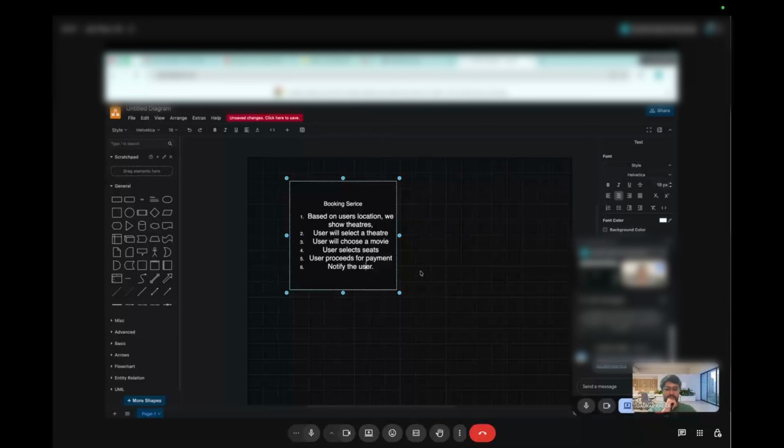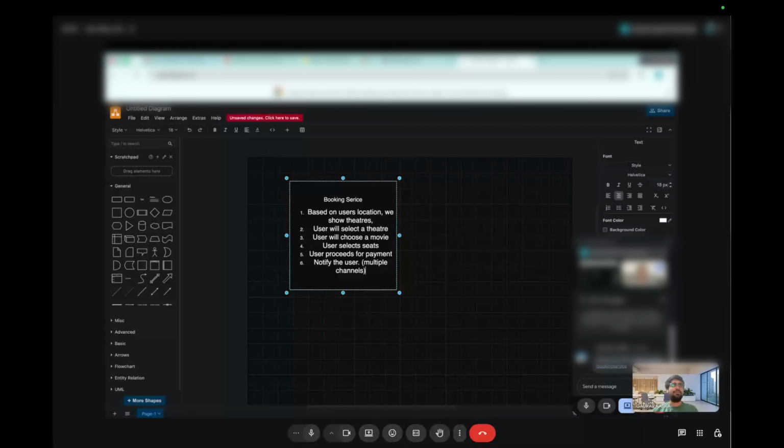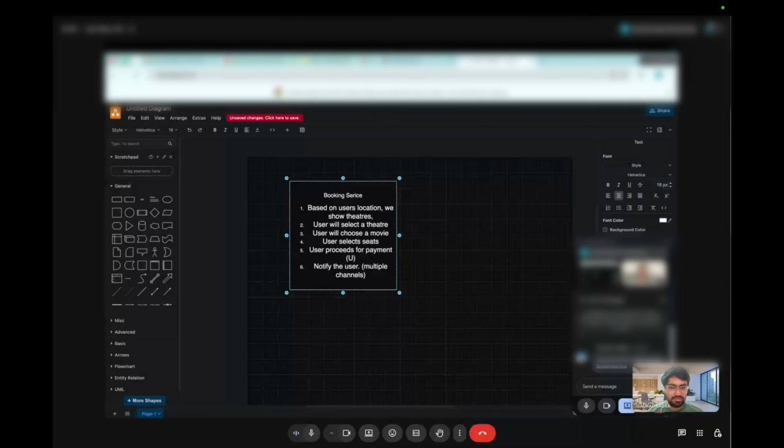Like Book My Show, we will have multiple channels: SMS, email, WhatsApp, in-app notifications. Then for payment as well, are we going to accept both UPI and card and everything? Correct, we support all the possible ways of payment.